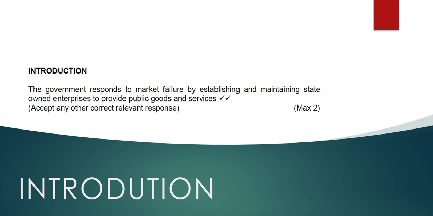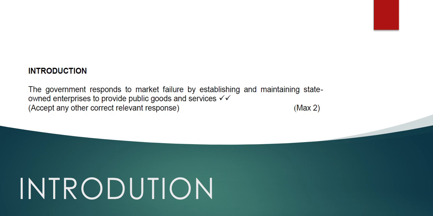In the introduction: the government responds to market failure by establishing and maintaining state-owned enterprises to provide public goods and services. So what are you saying? You are showing the marker that you understand what the government, which is the public sector, is doing. They are there to establish and maintain the services that are provided to the public by the state-owned entities.